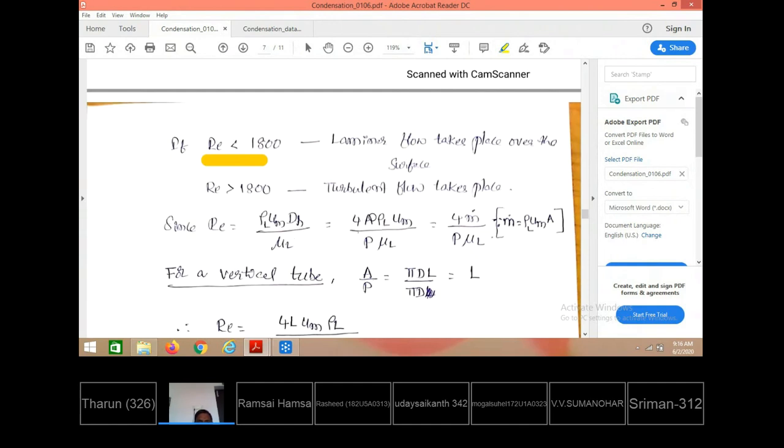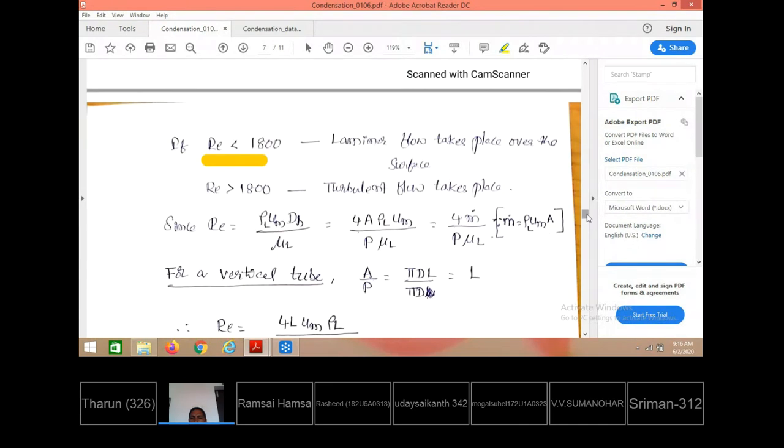The same Reynolds number may also be obtained after substituting the hydraulic diameter equal to 4A by P, keeping the rest of the terms as they are. Then we get 4A into rho l into um by P into mu l. Here, rho into A into u is the mass flow rate, as we have already seen in hydraulic machines or fluid mechanics. So mass flow rate m dot equals rho A v, and on that condition it is written like this.